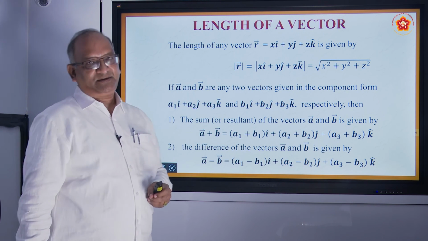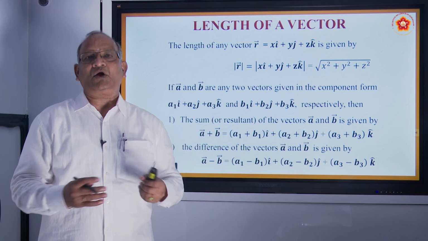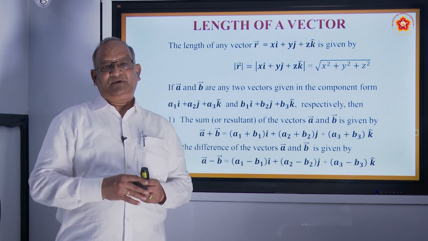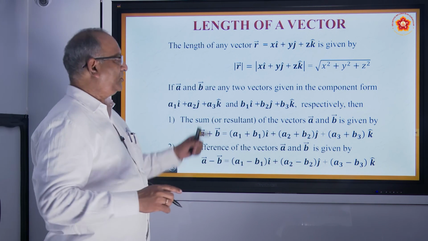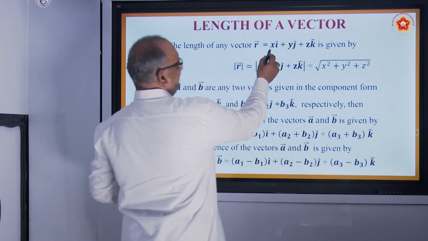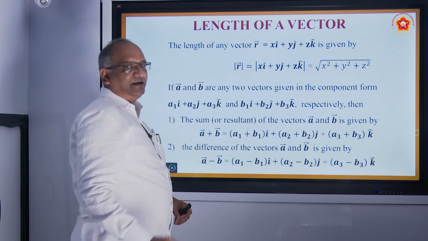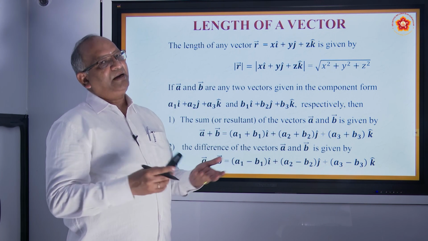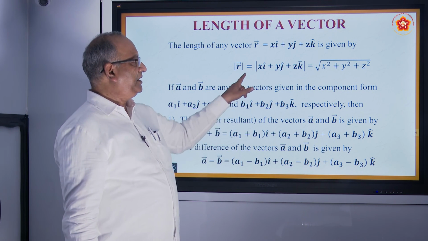Length of a vector. If the vector is given in component form, how can you find the length of the vector? Same, OP. How do you find OP? Modulus. Very simple. If R is the vector xi plus yj plus zk in component form, how do you find the length of the vector? By taking the modulus. What do you mean by modulus?